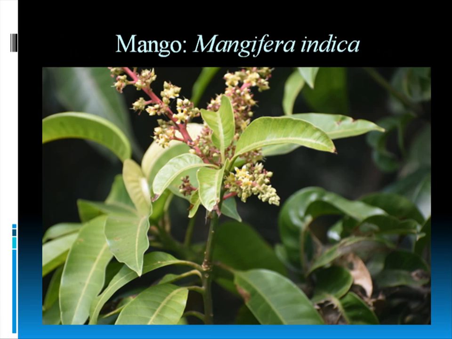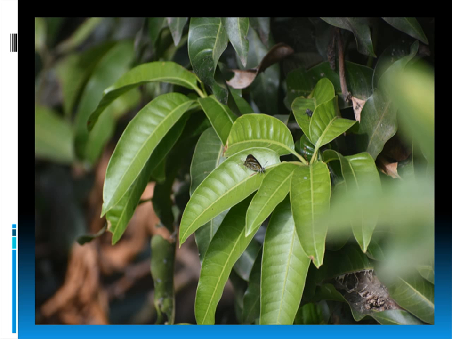Then we come to mango, Mangifera indica. This is a very common plant. We have eaten mango, right? And I have seen many butterflies that take rest on the leaves of mango. The leaves are very large and it hosts many swallowtails also and small butterflies also. Like you can see the monkey puzzle, it is sitting on that mango leaf.